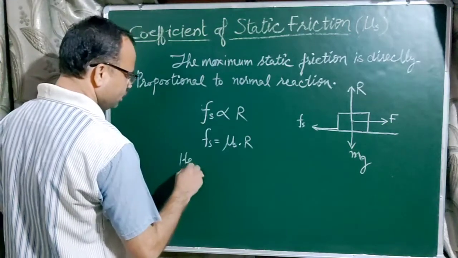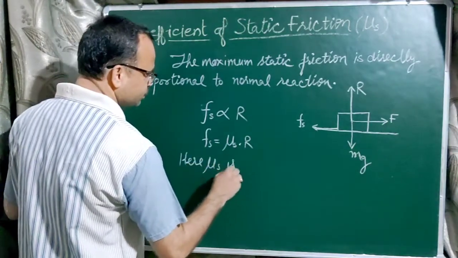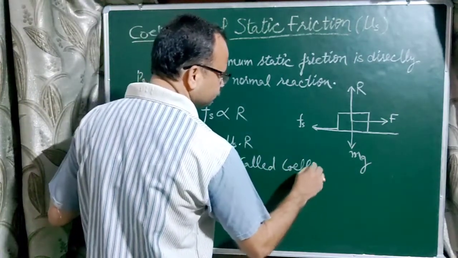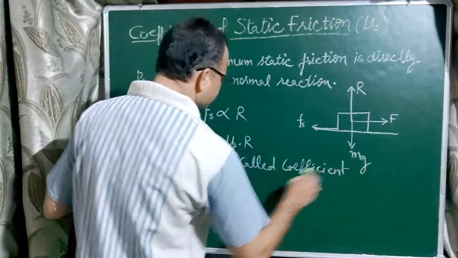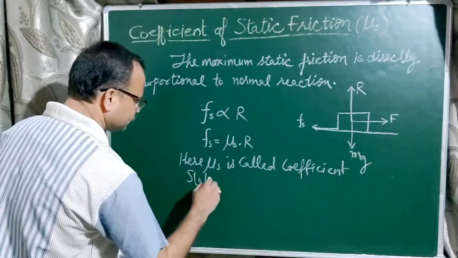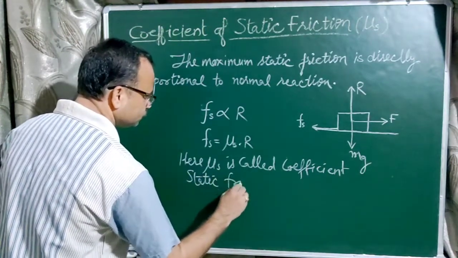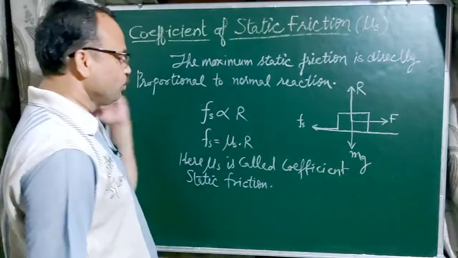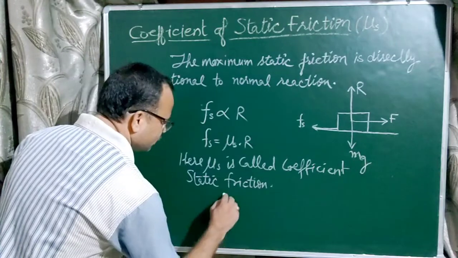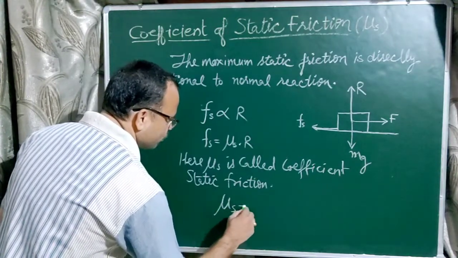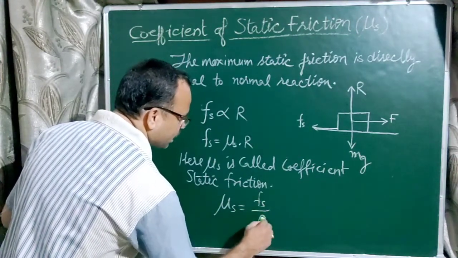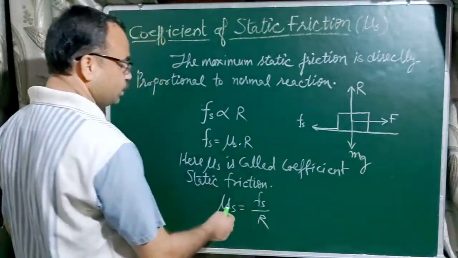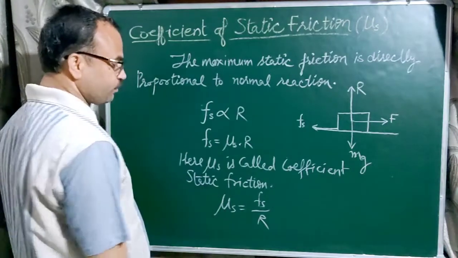Here mu S is called the coefficient of static friction, and it is denoted by mu S. From this formula we can write mu S equal to Fs upon R. That means the ratio of frictional force to normal reaction is equal to the coefficient of static friction.